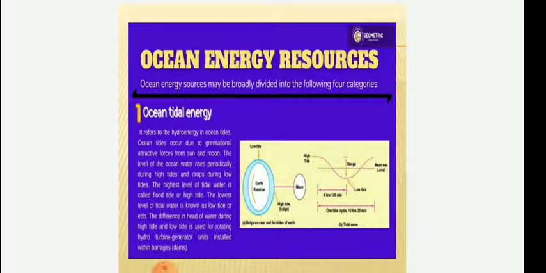The difference in the head of water during high tide and low tide is used for rotating hydro turbines, the generator units installed within the barrages, dams.